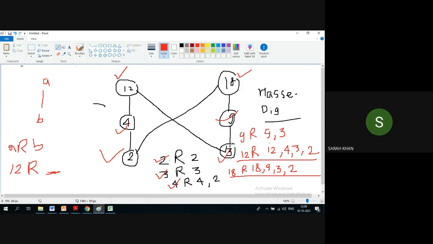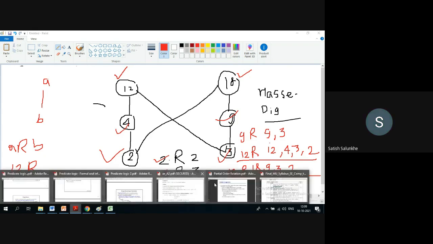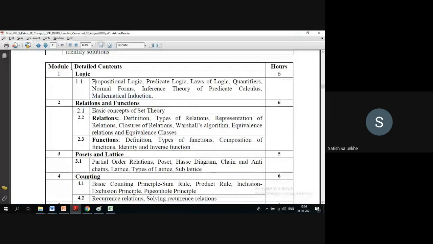Sir, any doubt about the portion for IIT? I already described it at the beginning itself. Chapter number 2 we have covered entirely. It will be there. Chapter number 1, just now we discussed mathematical induction. It will be there.